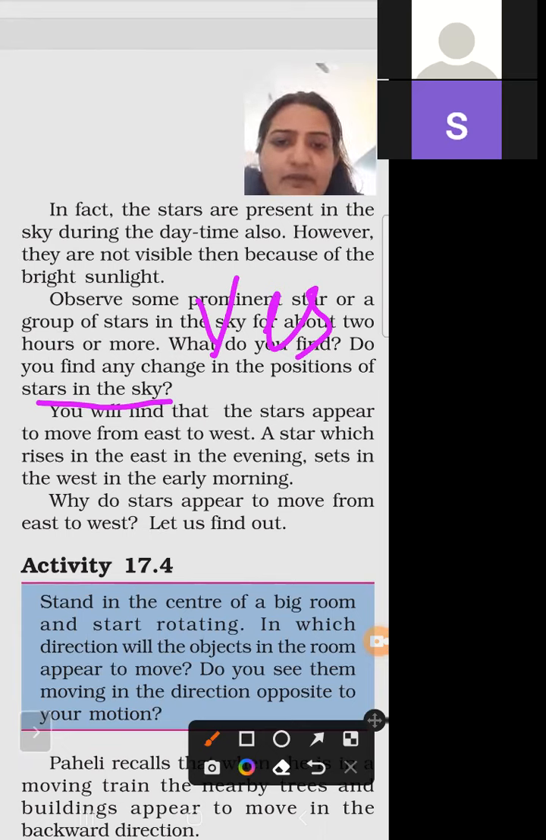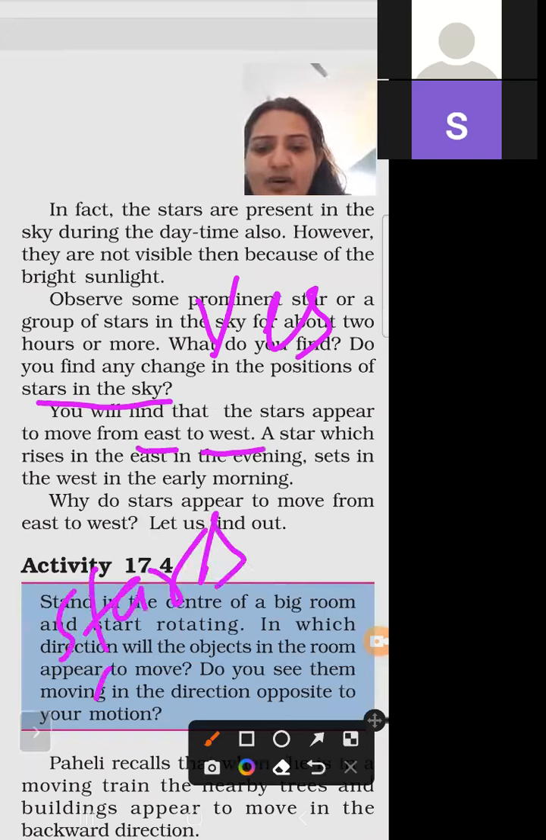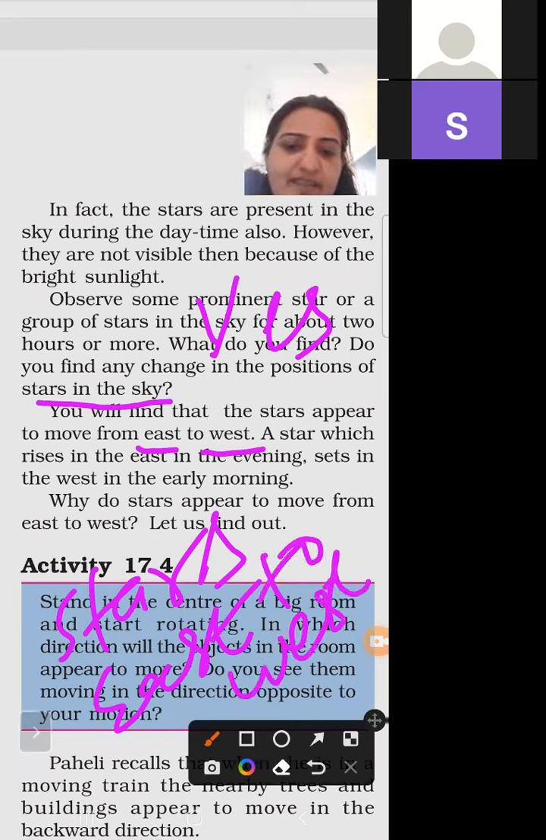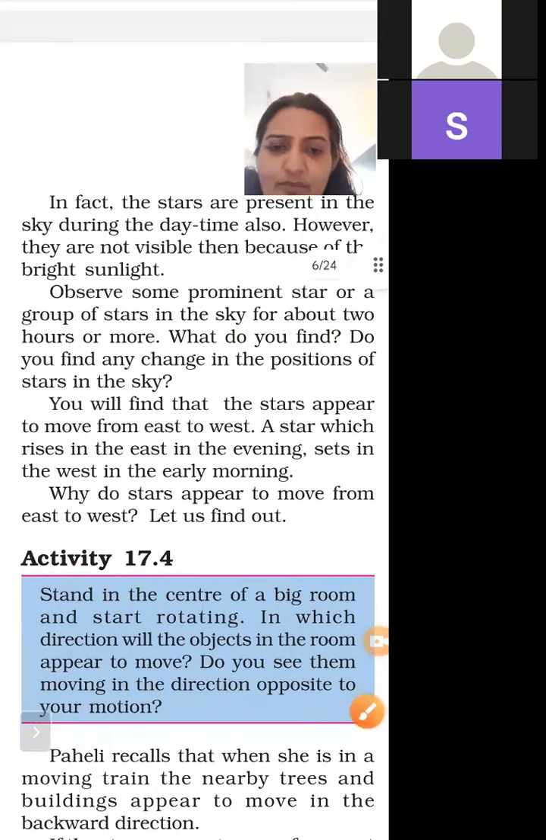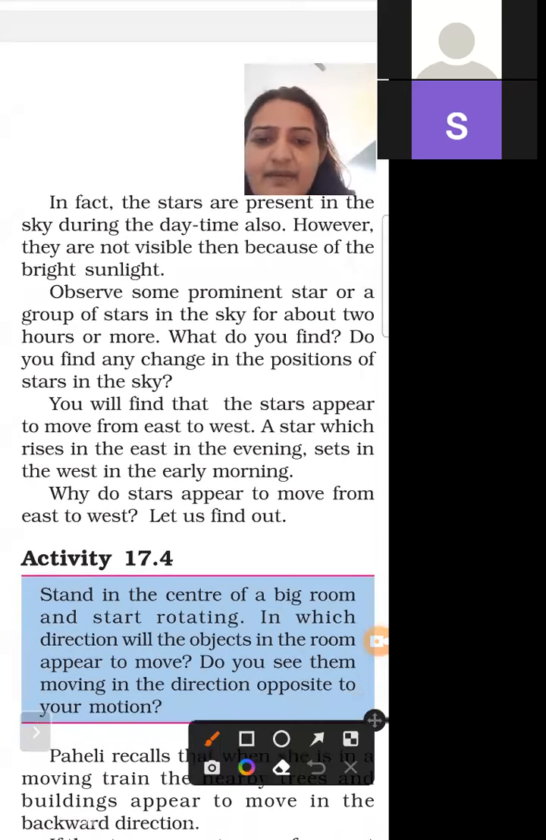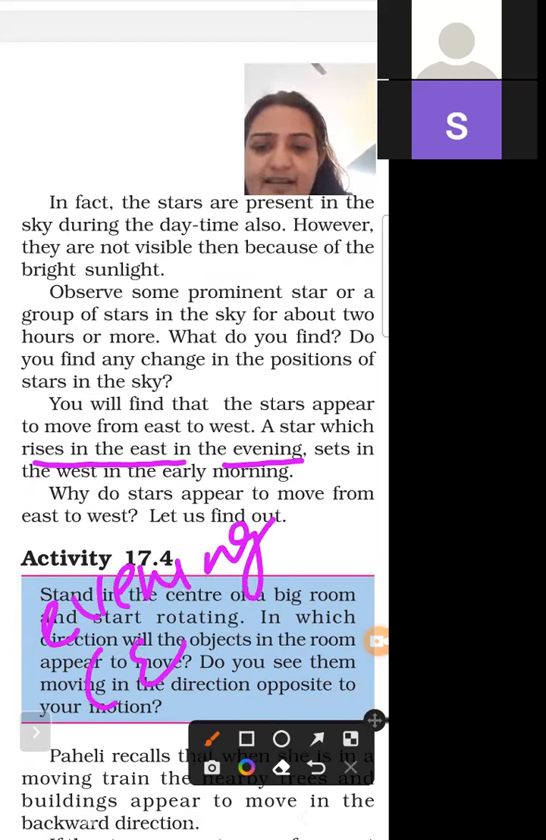You will find that stars move from east to west. So how do stars move from east to west, and why? A star which rises in the east in the evening, suppose it rises in the east, then it sets in the early morning in the west.